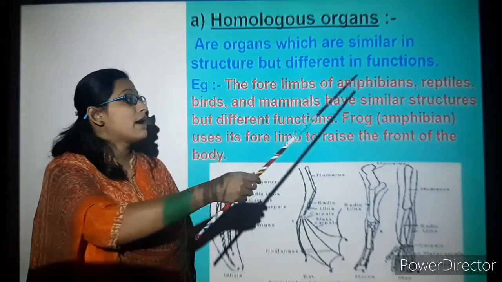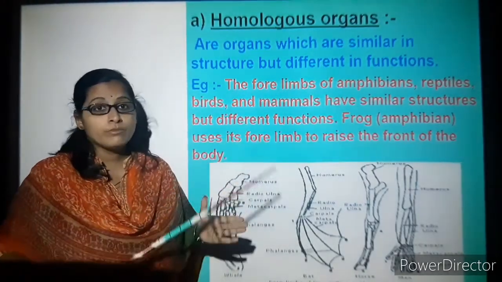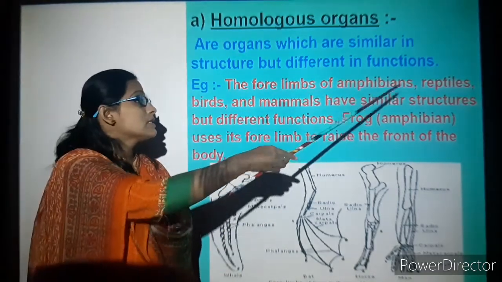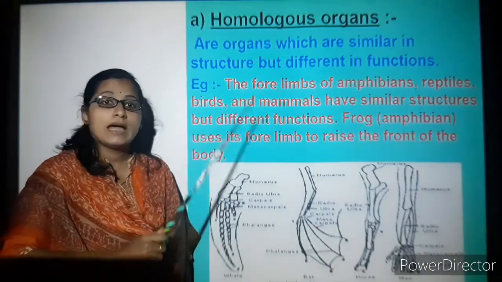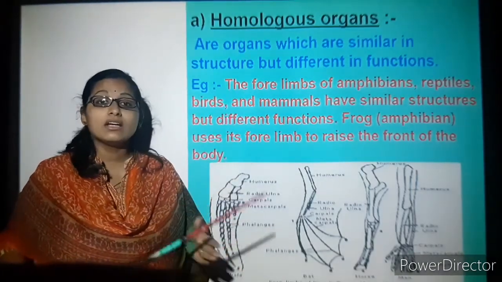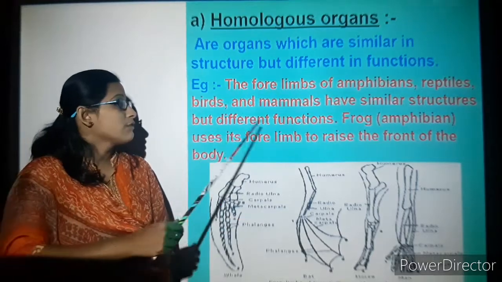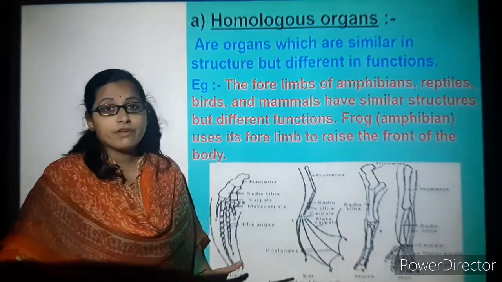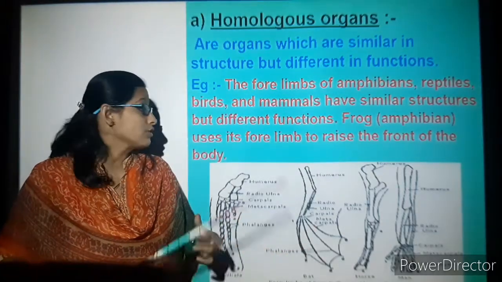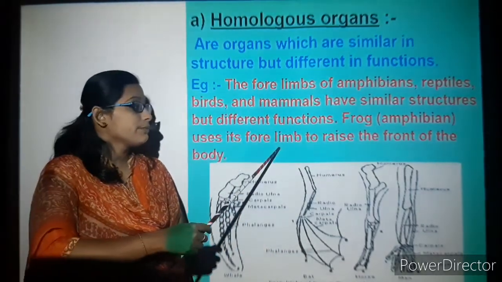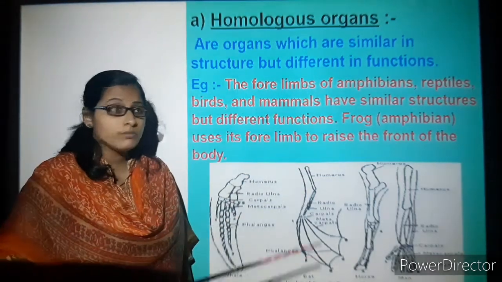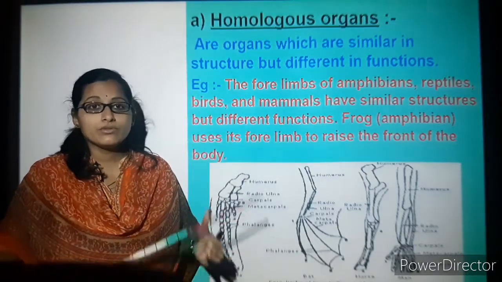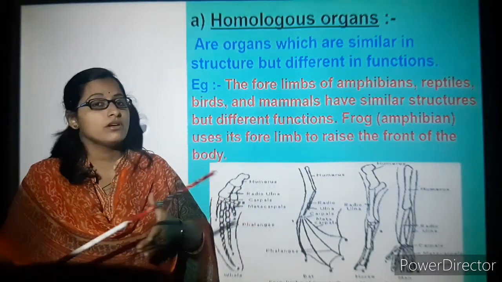So let's take some examples. We will take the forelimbs of certain animals. The forelimbs of amphibians, reptiles, birds and mammals have similar structures, but different functions. A frog, which is an amphibian that can live on both land and water, uses its forelimb to raise the front of its body.